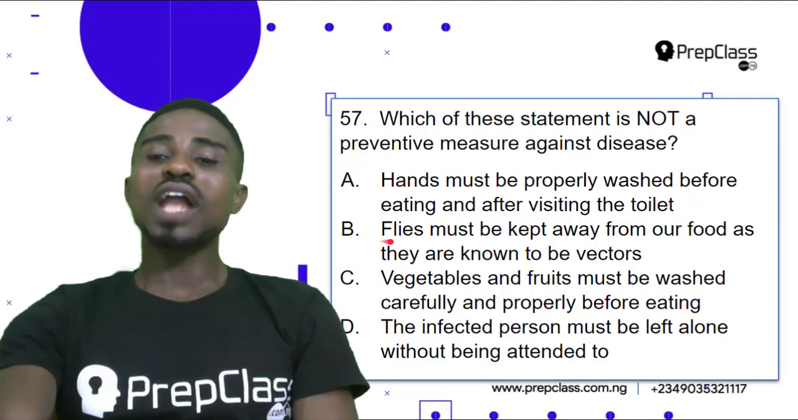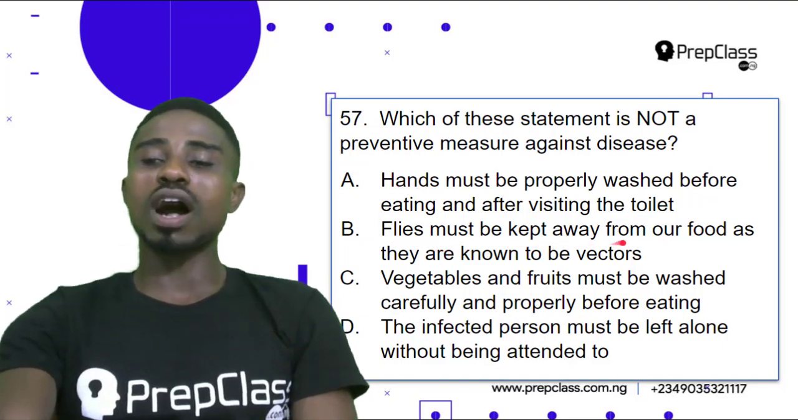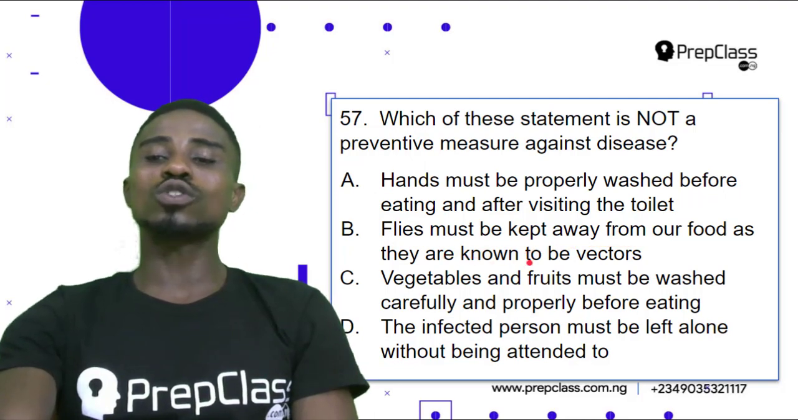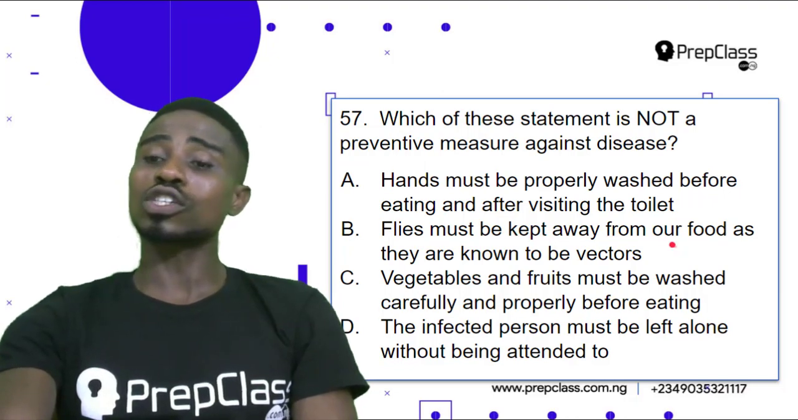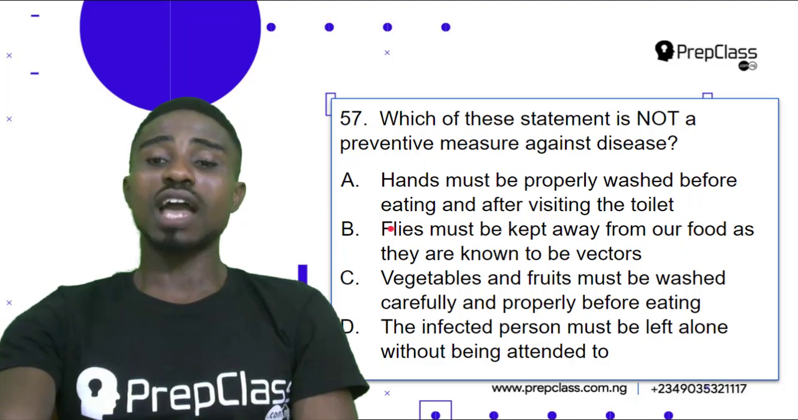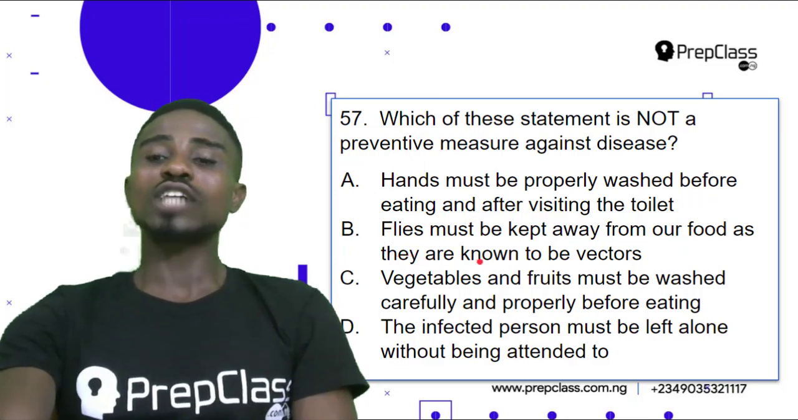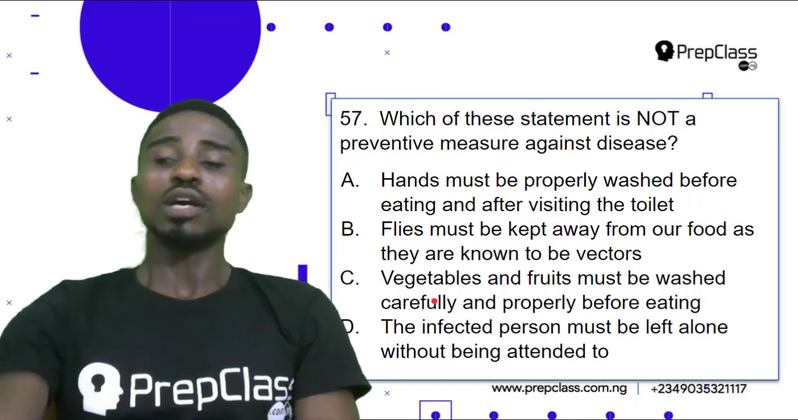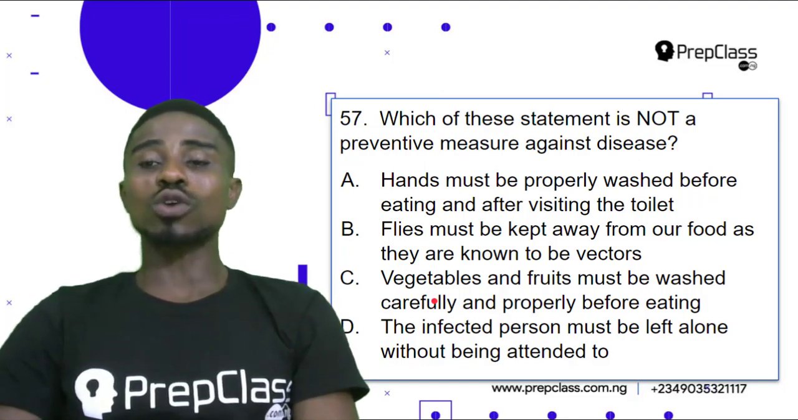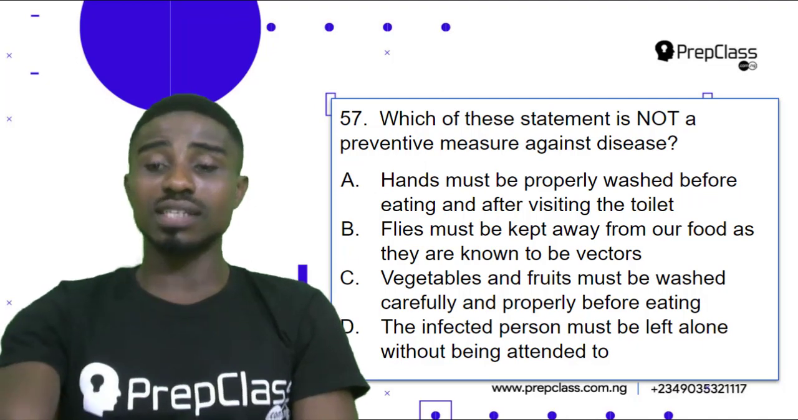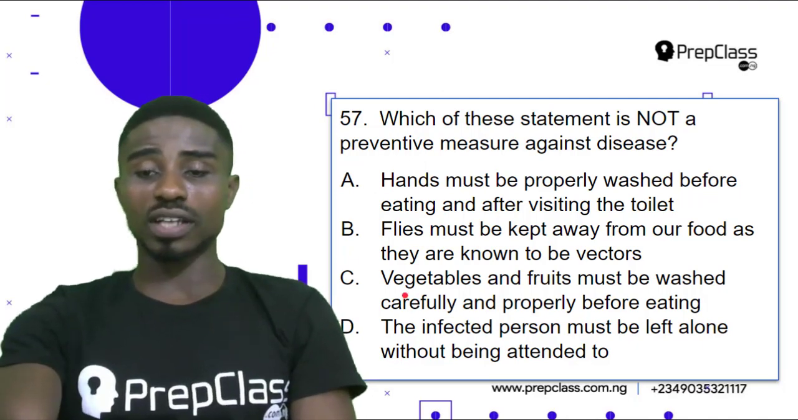Option B, flies must be kept away from our food as they are known to be vectors. Yes, flies must be kept away from our foods because they carry disease-causing organisms that cause typhoid and cholera. So this is not our correct answer as well. Option C, vegetables and fruits must be washed carefully and properly before eating. This is also a preventive measure against disease, and it is not our correct answer.